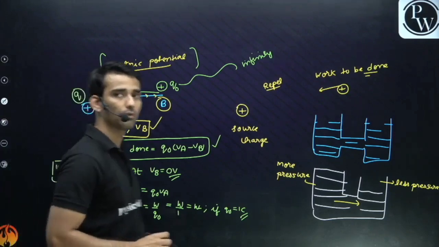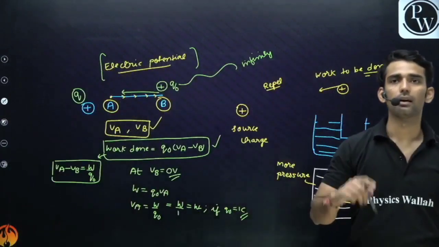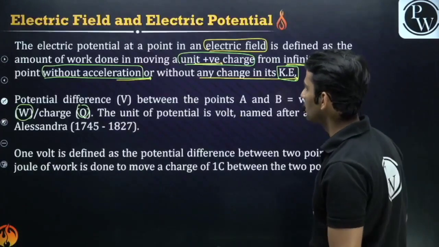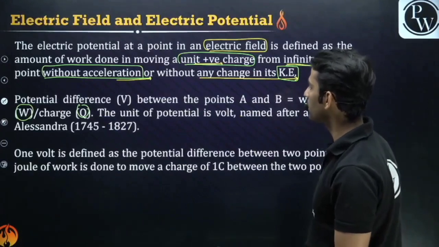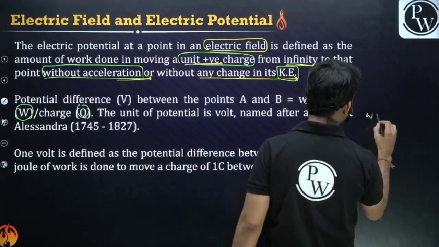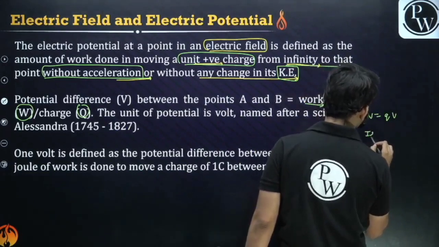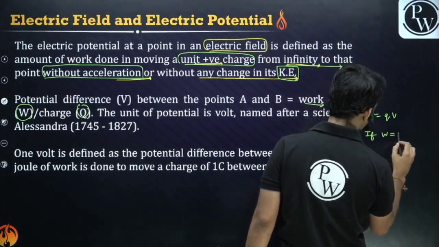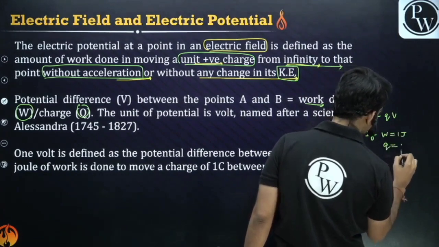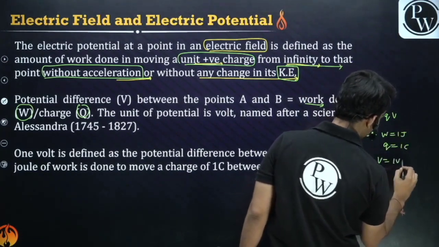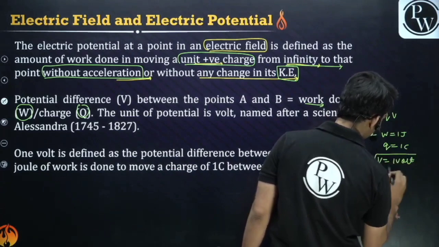W upon Q: work done divided by the charge. Clear, guys? So this is the case. Now what is 1 volt? Guys, W is equal to Q into V, right? So if W is 1 joule and charge is 1 coulomb, voltage would be 1 volt. Voltage is measured in volts, so it is 1 volt.